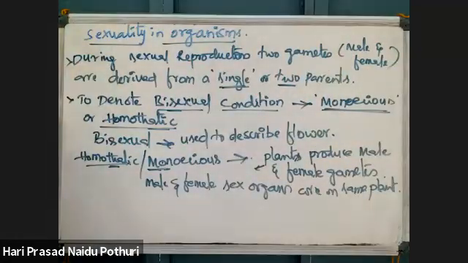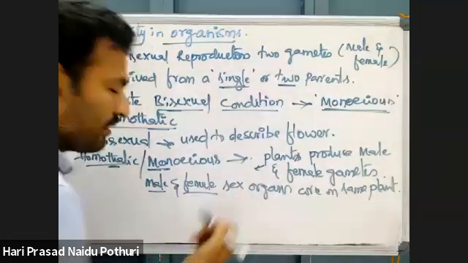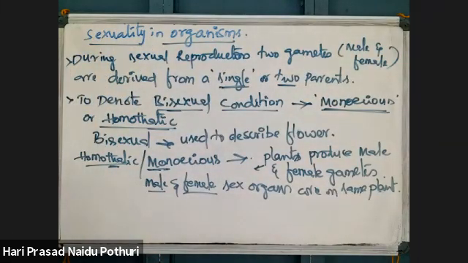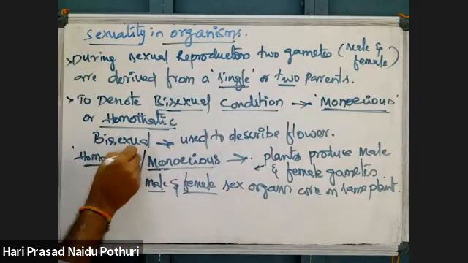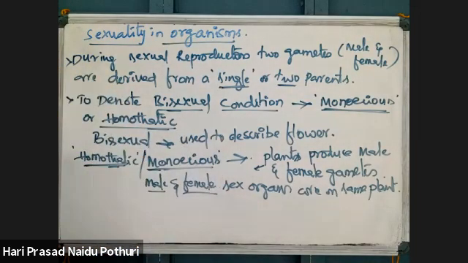If a single plant has both male and female sex organs, then that plant is called homothallic or monoecious. Homothallic or monoecious is a condition where there is presence of male and female sex organs on the same plant.